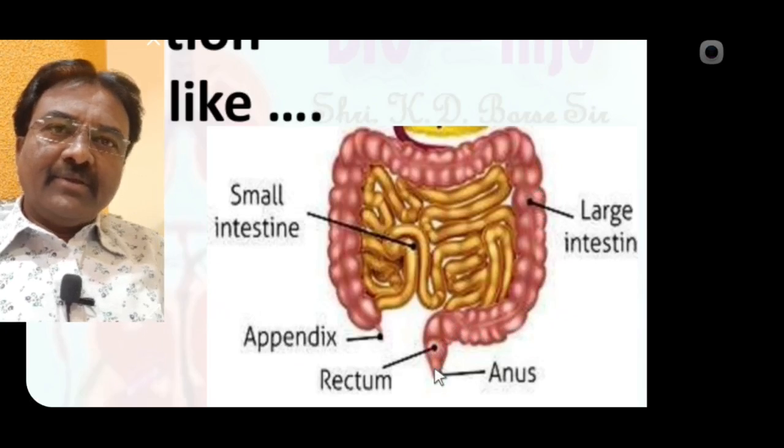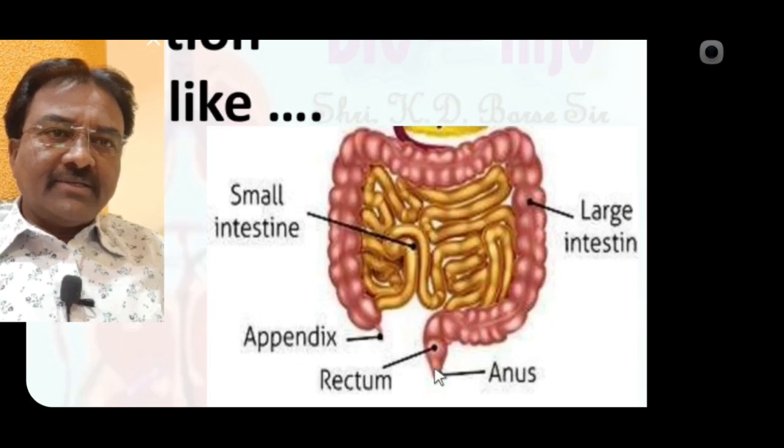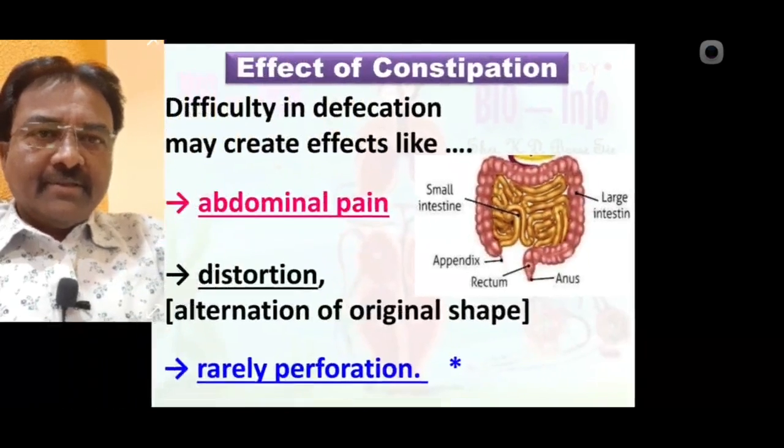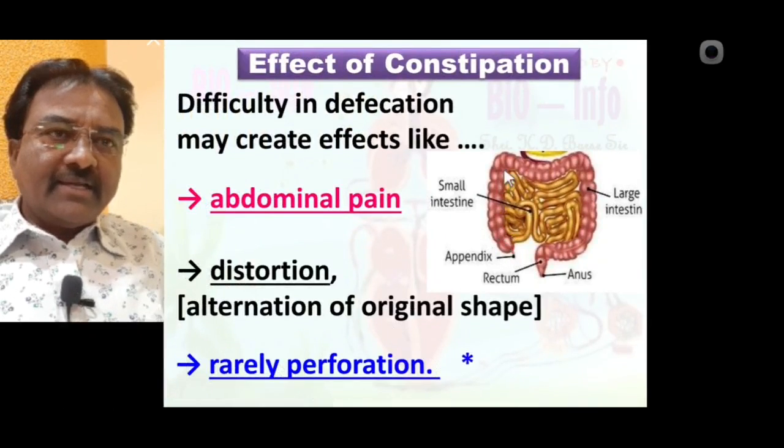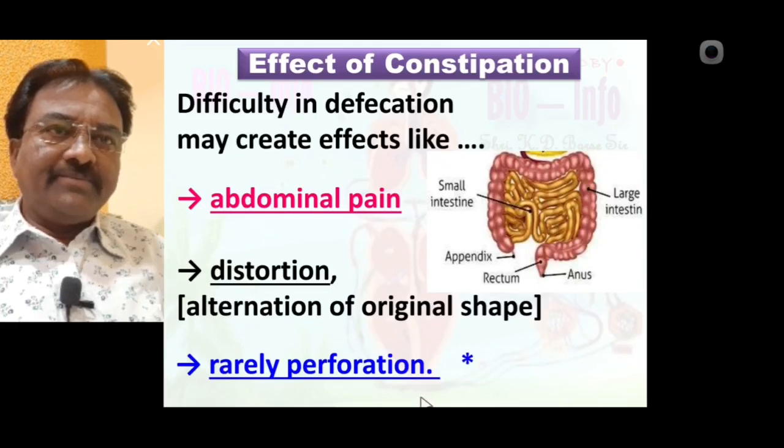Due to constipation, sometimes the effect is perforation, which means a hole can form in the large intestinal part. Such a condition, perforation, is one of the effects of constipation.